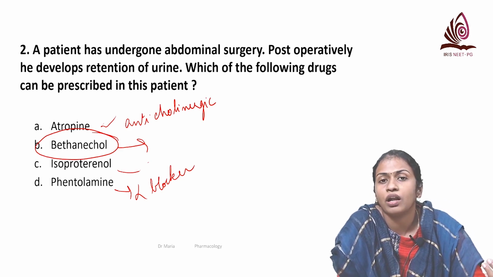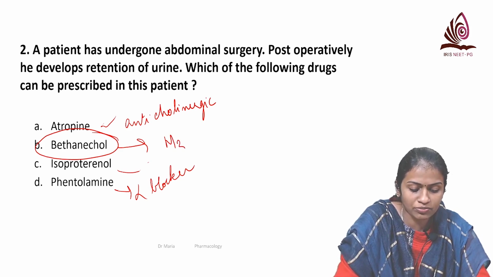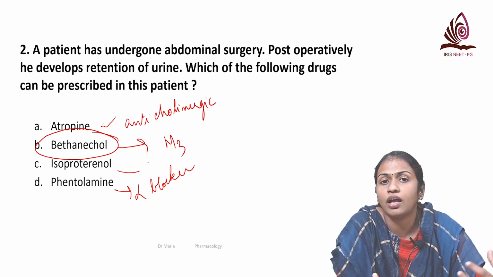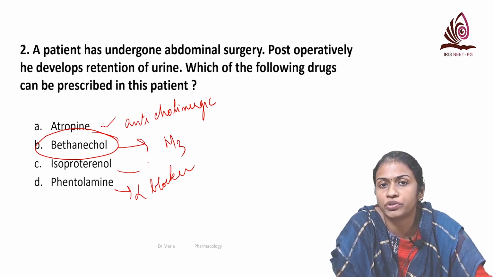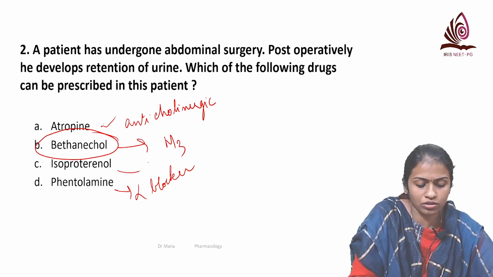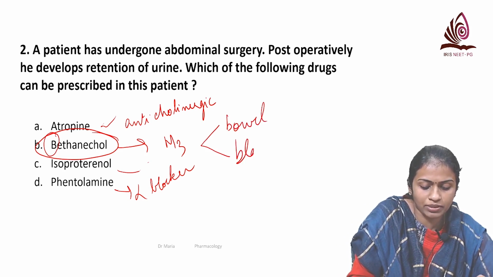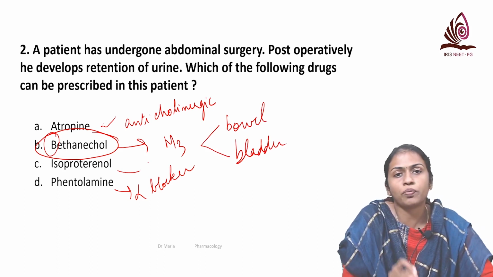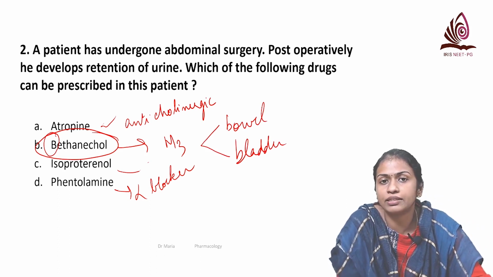Bethanechol is a selective muscarinic agonist. It particularly acts on the M3 receptors and causes urination, or helps in relieving postoperative urinary retention. What are the other uses of bethanechol? Remember the two B's. Bethanechol starts with a B. It is used for two B conditions: one is bowel, the other one is bladder. So you give it for postoperative urinary retention as well as postoperative paralytic ileus.